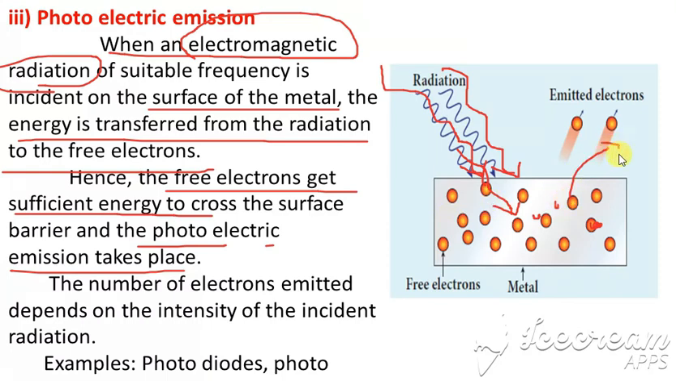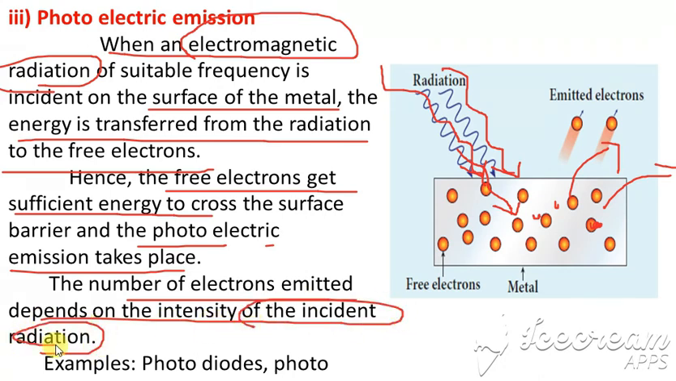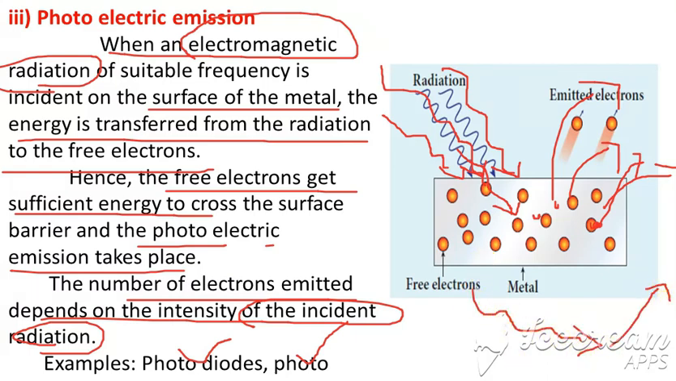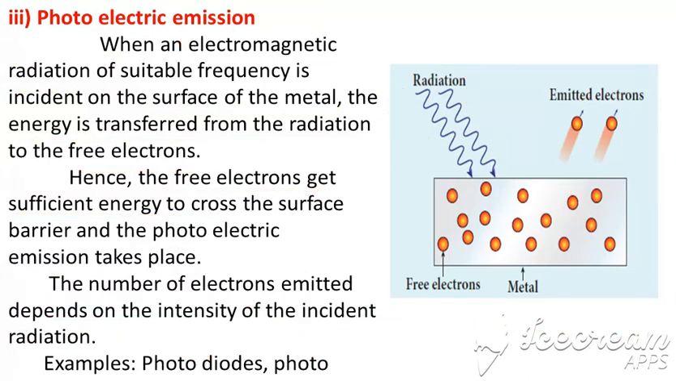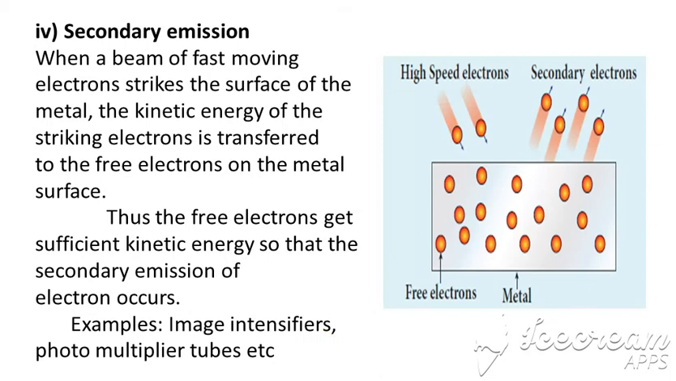Because of this, photoelectrons will be emitted, and the number of photoelectrons emitted depends on the intensity of the incident radiation. The higher the intensity of the radiation falling, the more electrons will be emitted. Examples are photodiodes and photoelectric cells. Photoelectric cells are based on this concept: when light falls on them, electrons are emitted. That is the function of photoelectric emission. Clear?